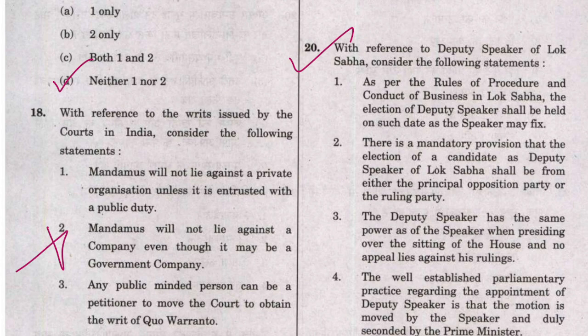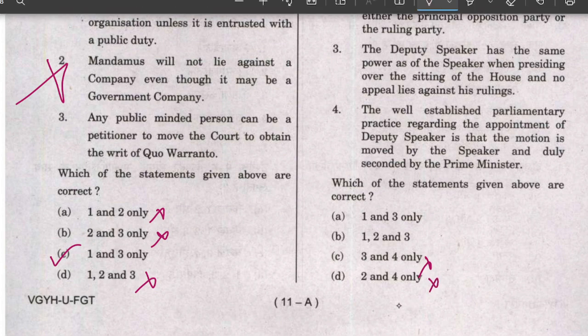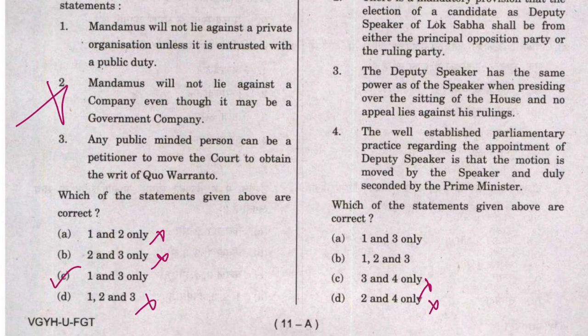So statement 1 looks quite okay. If statement 1 is right, then C and D are eliminated. Both options A and B contain statement 1, so it must be the right one.